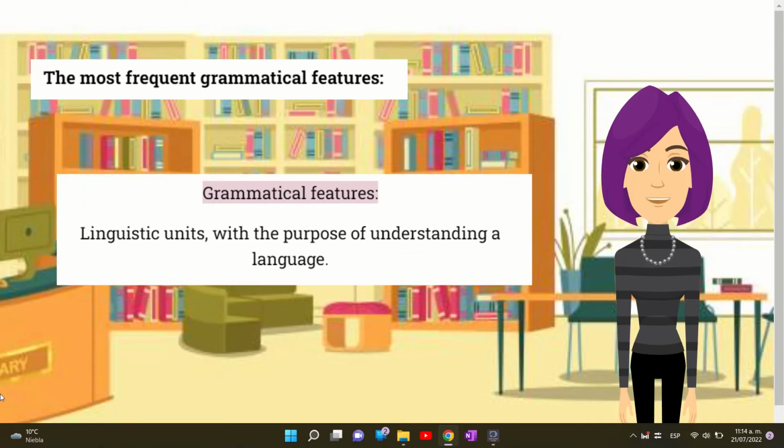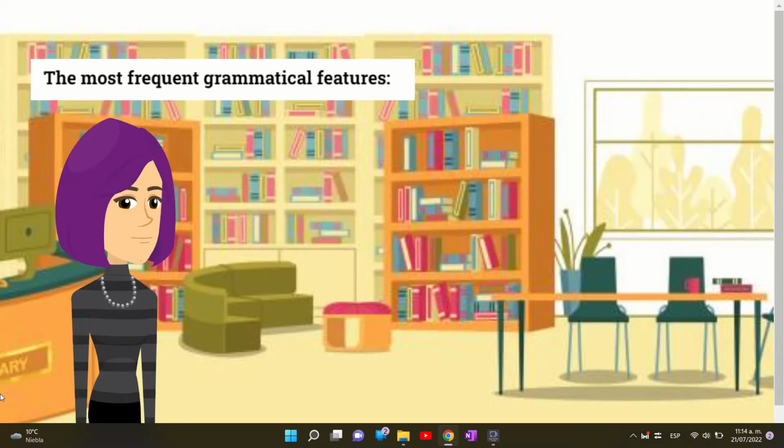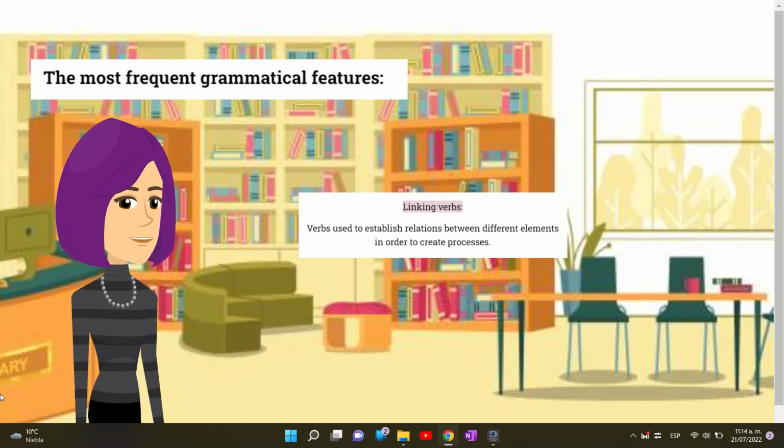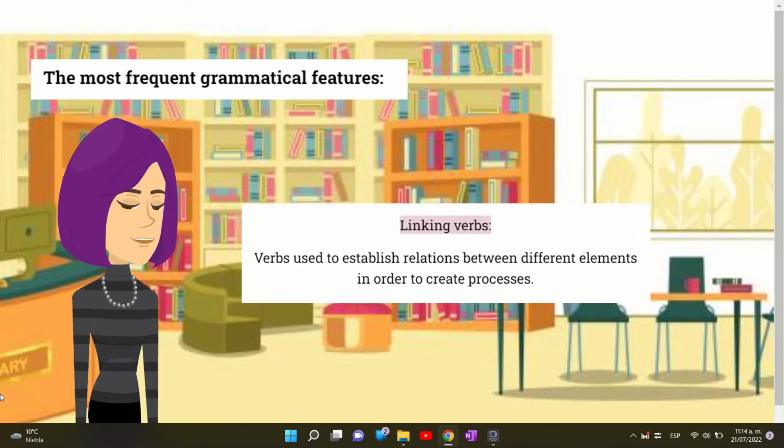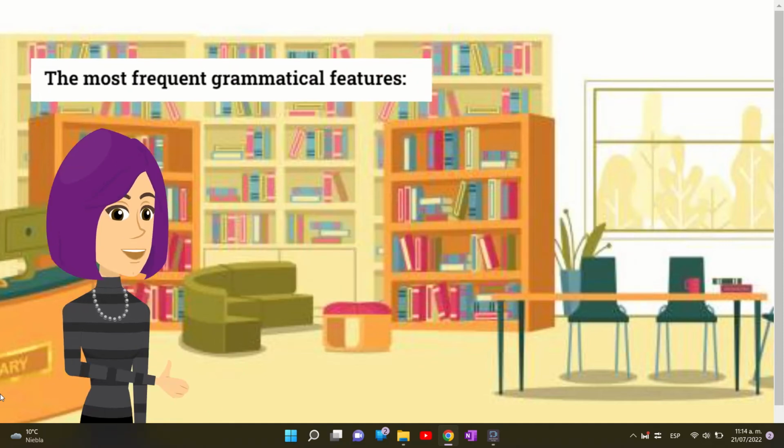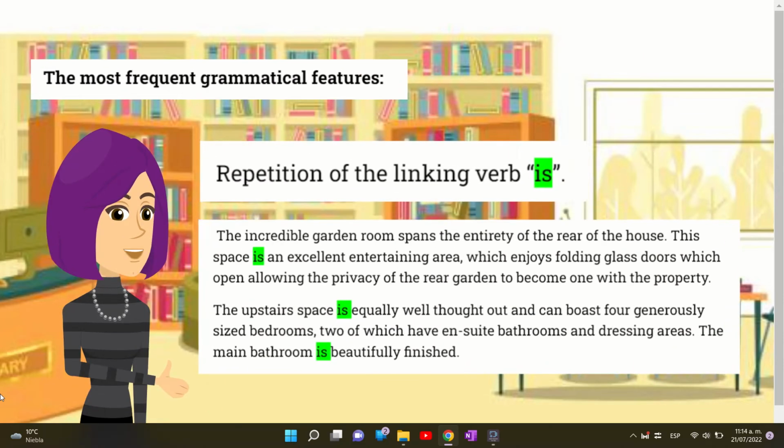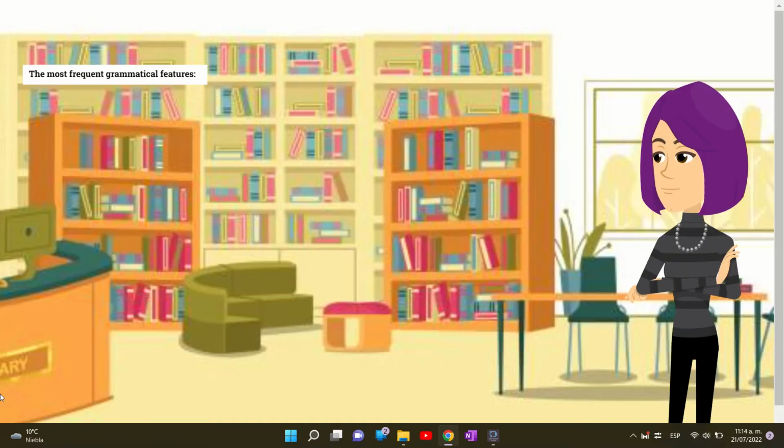Grammatical features are linguistic units, such as words, sentences, utterances, and so forth, with the purpose of understanding a language. And the most frequently used in this descriptive text are linking verbs, which are used to establish relations between different elements in order to create processes. Here we identify the repetition of the linking verb is.